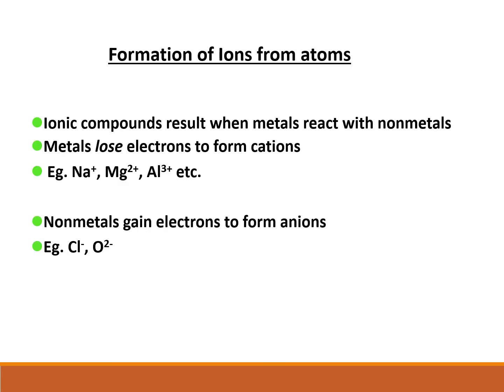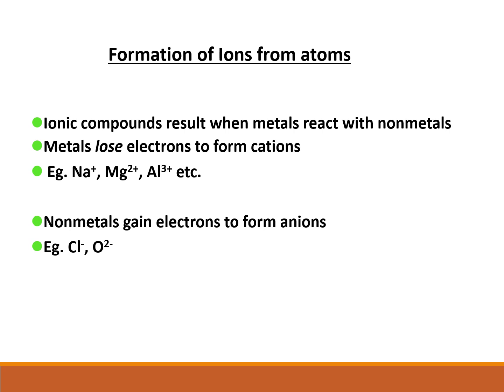Now let's see the formation of ions from atoms. We know ions are formed from atoms by the loss or gain of electrons, and ionic compounds result when metals react with non-metals. We know metals have a high electropositive character and non-metals have an electronegative character. So the electropositive metals easily lose their valence electrons and thereby become positively charged ions.